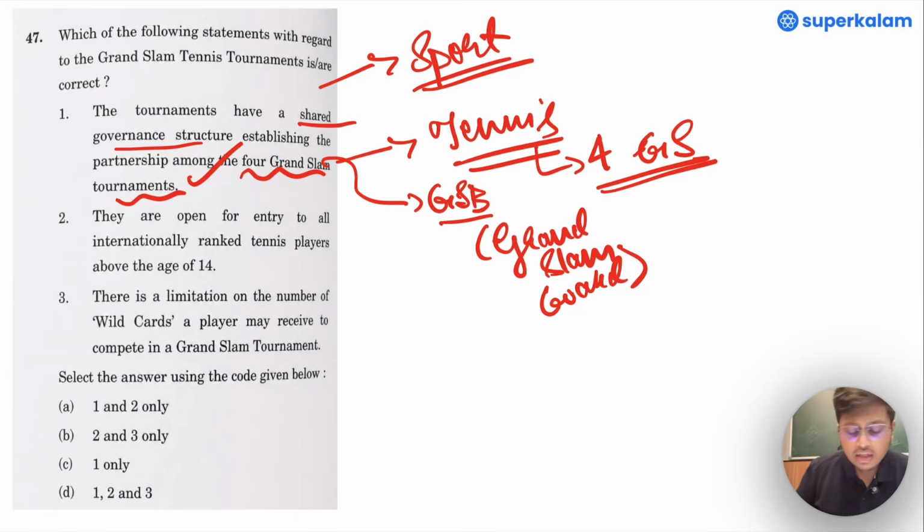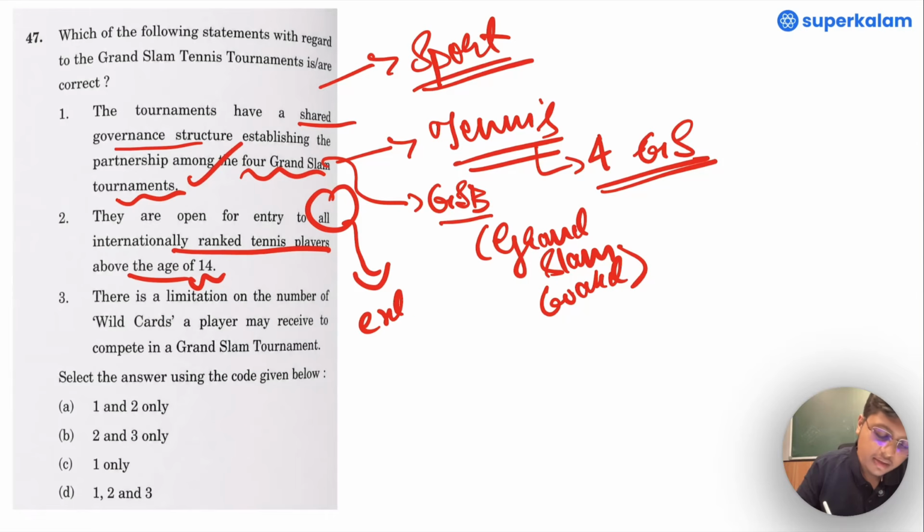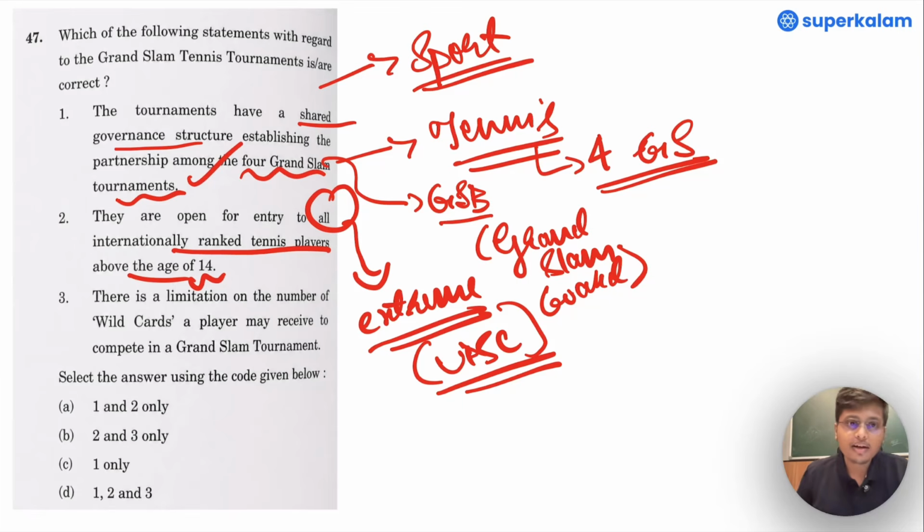Let us consider that you are not very sure about the statement 1. Let us see the other statements. They are open for entry for all internationally ranked tennis players above the age of 14. All. Extreme statement. UPSC tends to give it wrong. If we have practiced how to answer the questions, 2 is a statement that should be eliminated.